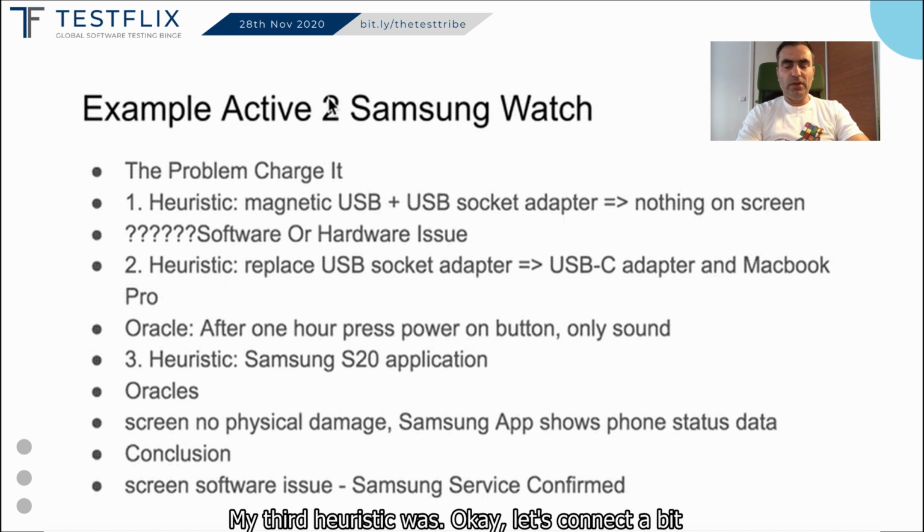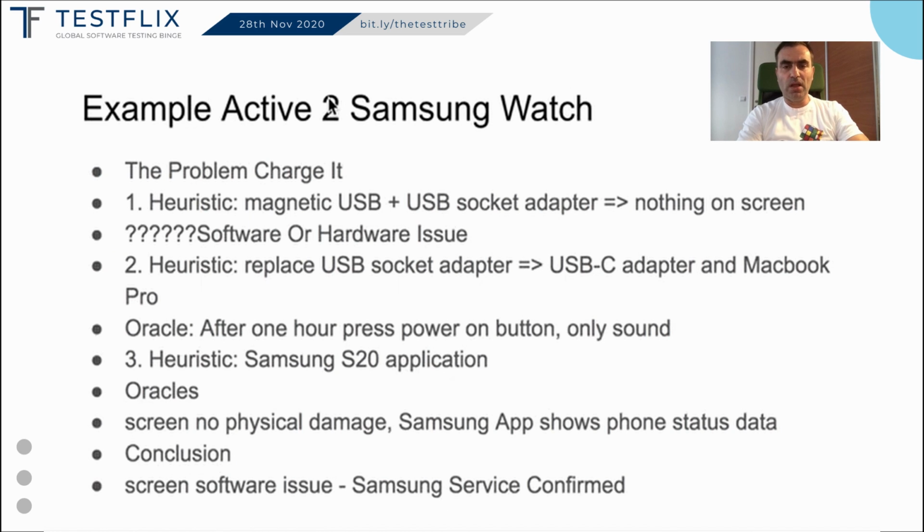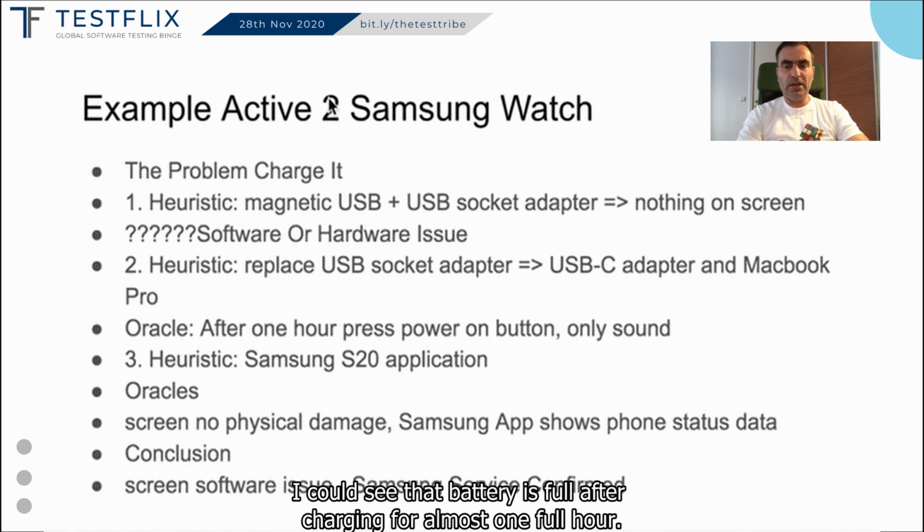My third heuristic was, okay, let's connect it with a phone application. And the connection was really established through Bluetooth. I could see that the battery is almost full after charging for 1 hour.